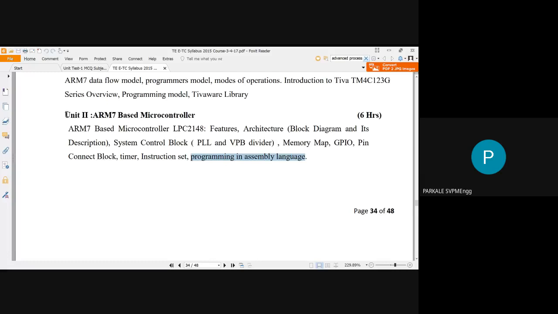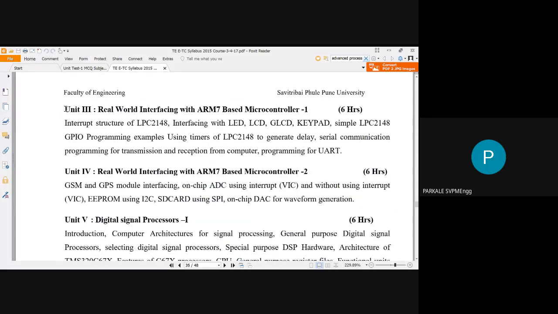Unit number 2 is basically concentrated on ARM7 architecture, that is nothing but the data sheet of your LPC2148. This is the device called an ARM7-based microcontroller. So you have to study the architecture of this particular microprocessor. Then we will go to unit number 3. Unit number 3 and unit number 4 are based upon the interfacing of peripherals with your ARM7. Right now we are going to study the ARM7 microprocessor or microcontroller.